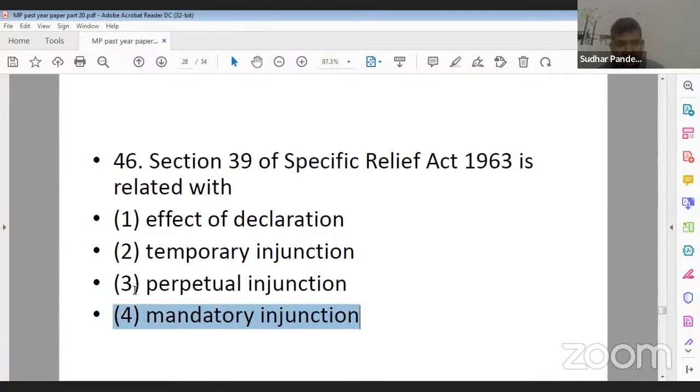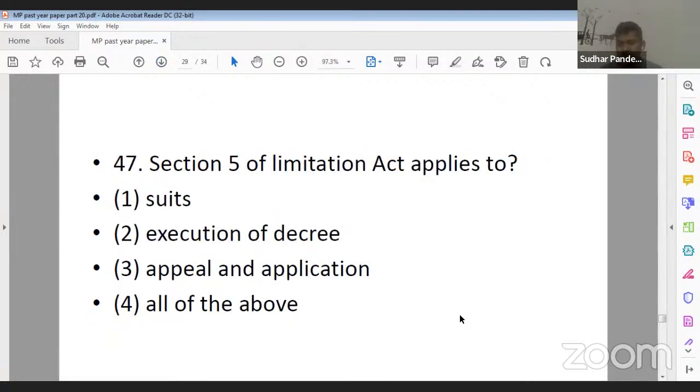That is mandatory injunction. So, temporary injunction is defined under section 37, perpetual injunction under 38, and mandatory injunctions are defined under your section 39. So 46 का correct answer will be your option 4, right? चलिए अंकिता गुप्ता जी 46 का 2 नहीं होगा because temporary injunction is defined under section 37.